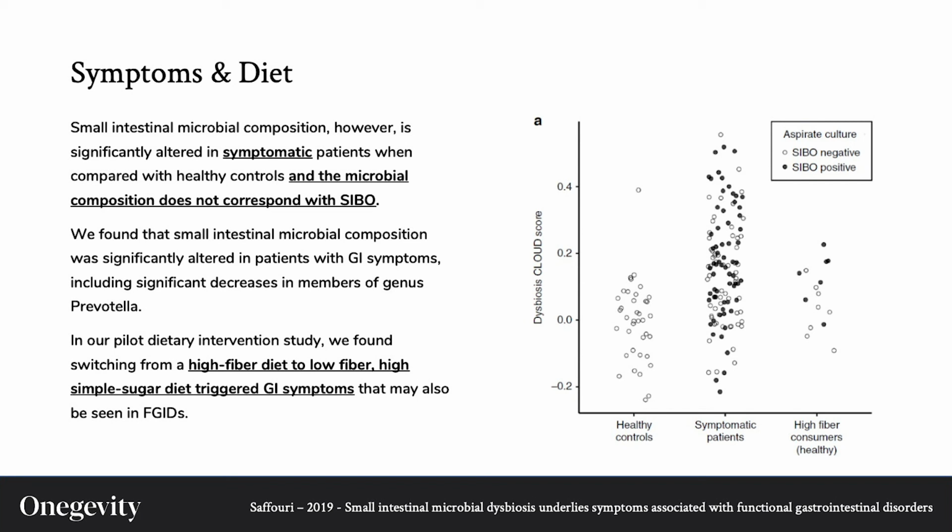The last point here is that of simple sugars. As expected, they triggered symptoms for these patients, and this is not a surprise. As we now know, there is an excess of bacterial fermentation in the upper small intestine in SIBO. And if you give these bugs a favorite fuel, that of simple sugars, then they'll do what they do best. Of course, a part of any SIBO protocol should be to limit simple sugar consumption.